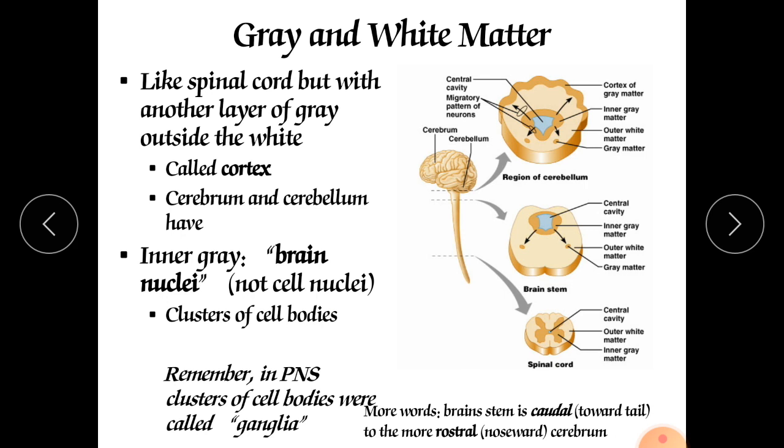Like the spinal cord, but with another layer of grey outside the white called cortex. Cerebrum and cerebellum have inner grey, the brain nuclei. The clusters of cell bodies are available there. So in this fashion, in short, we have discussed the spinal cord. One should know slight knowledge regarding the spinal cord also, because we are discussing the matters and the various meninges.